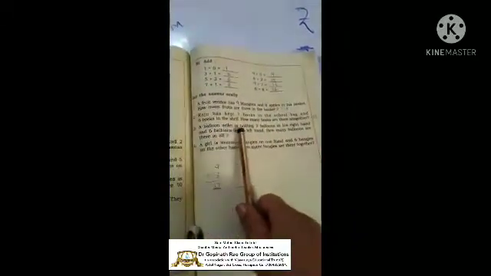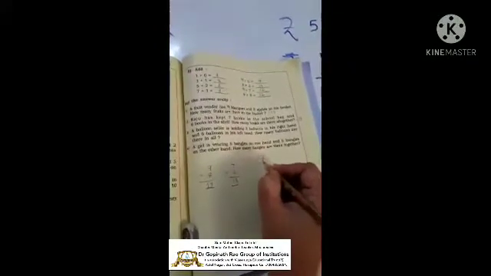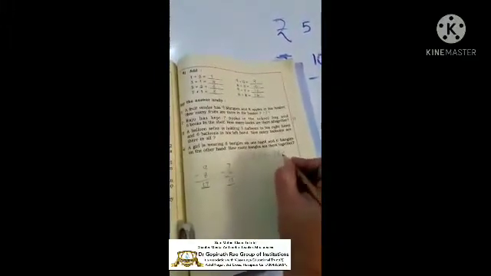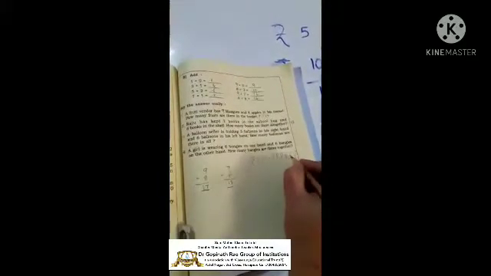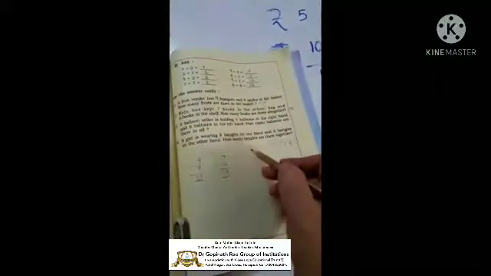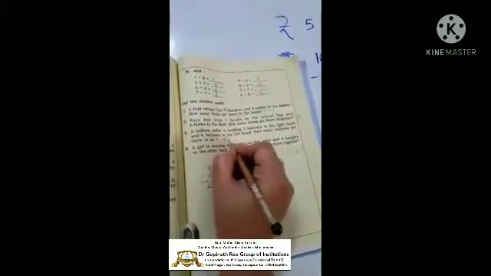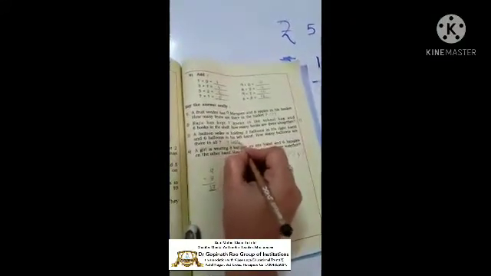A balloon seller is holding 3 balloons. See, a balloon seller is holding 3 balloons in his right hand and 6 balloons in his left hand. See, 3, 4, 5, 6. 6 balloons in the left hand. How many balloons altogether? 3, 4, 5, 6, 7, 8, 9. Altogether 9 balloons.